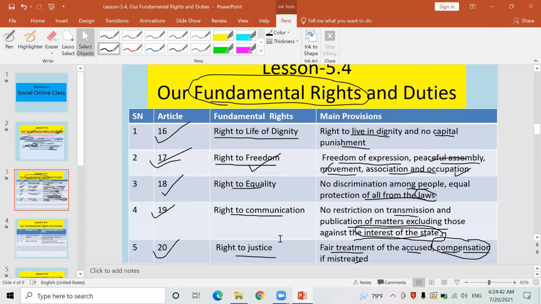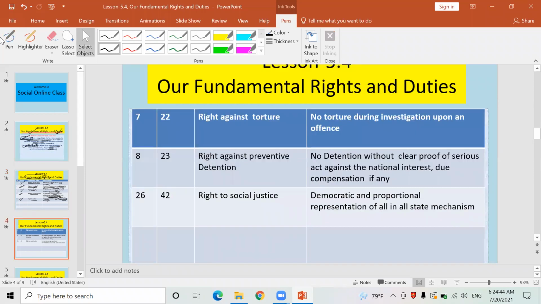Now let's go to the other fundamental right which has been guaranteed in our constitution. Look here. Right against torture. Okay, it is mentioned in article number 22. Nobody can be given torture. कसैलाई यातना दिन पाइँदैन, यातना विरुद्धको अधिकार. Okay, no torture during investigation. Suppose one criminal has been taken into custody, suppose he has raped or murdered a person. Such a person also cannot be given any sort of torture.